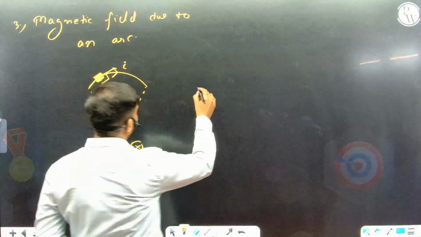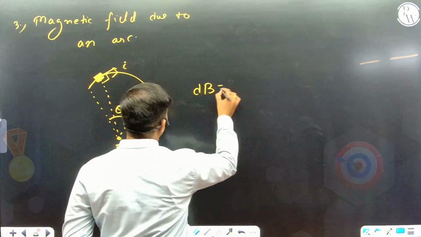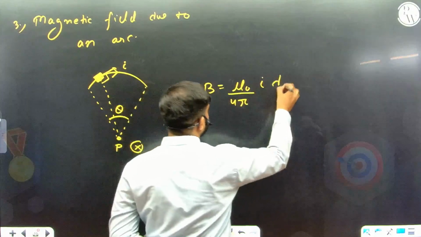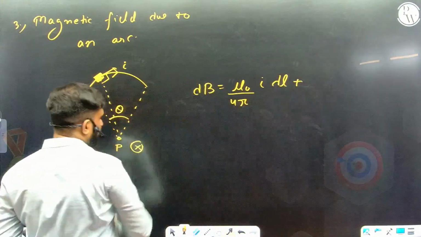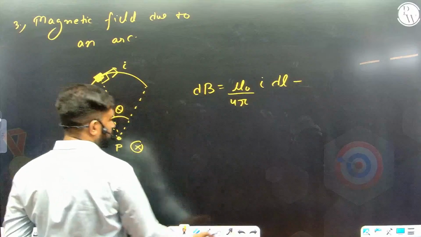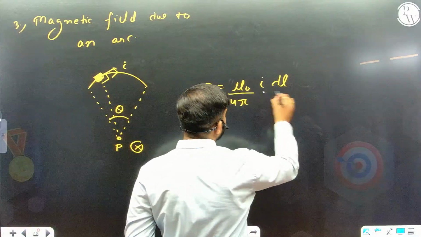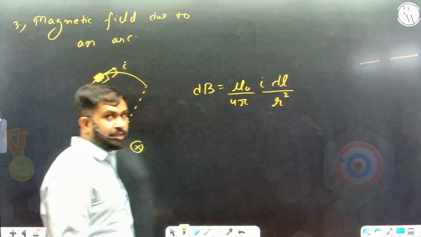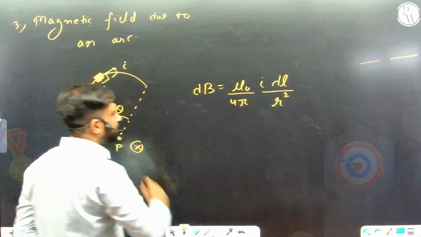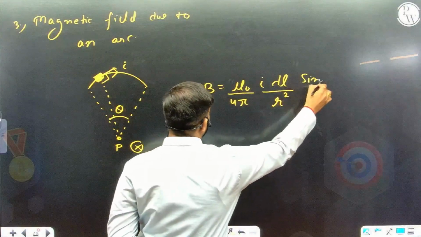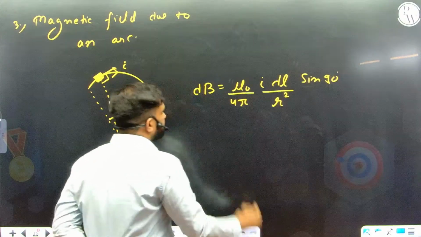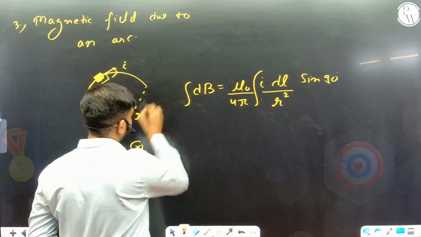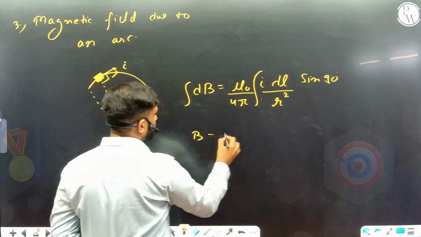So if I write this, little magnetic field dB is mu naught upon 4 pi I dl cross R. Now R is perpendicular, so I need not write R at all, and in the denominator it will be just R square. Because R cap and dl are already perpendicular, it will be sin 90 here. That's it, and I need to integrate it. The R distance is the same for all, so it comes out of the integration.